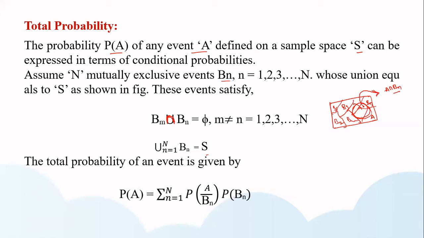For all these conditions, we need to take the probability of A. Already in the sample space we have n events. In this situation, the probability of event A is taken as sigma n equal to 1 to n of P(A given Bn) into P(Bn). So let us prove this final equation.